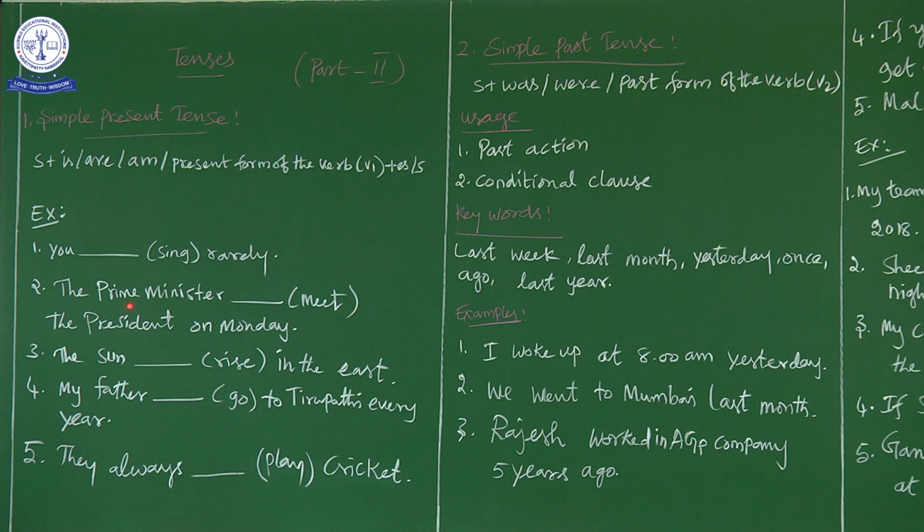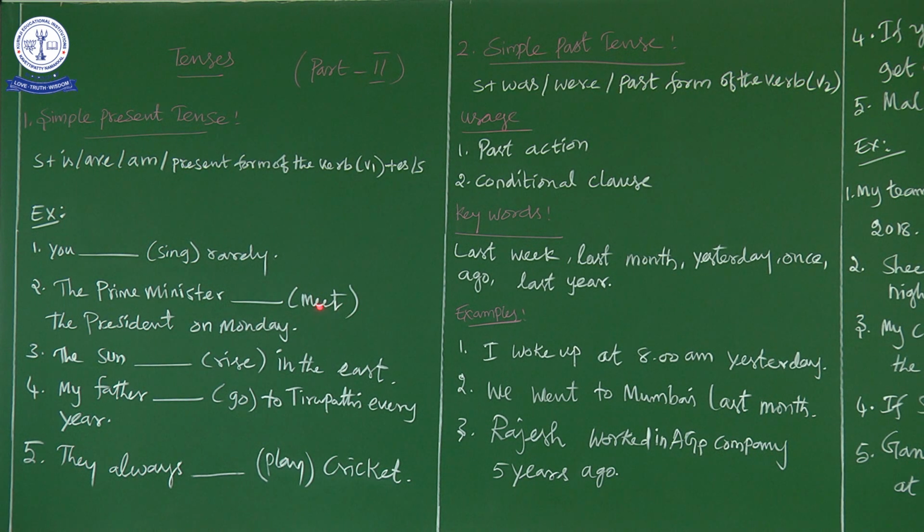For example, the second sentence, you see the subject is Prime Minister. Okay, Prime Minister is the subject, and we have used meet. Why did we not use is or am? When a be verb is given in the bracket, we have to go for is or am.